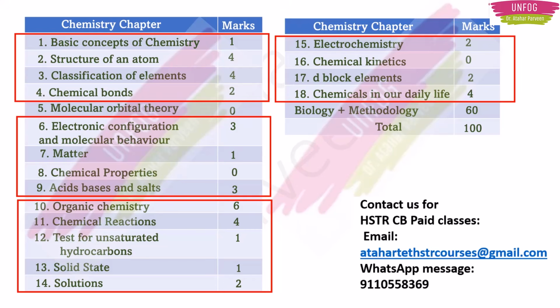Okay. So chemicals in our daily life is such an easy chapter that if you have cleared TET, you will have read it thoroughly in preparing for TET also. Plus, many general questions will be there. Okay. You can also expect a few questions in GK also from chemicals in our daily life. So that's why it is a never ending chapter, and you better be in touch with chemicals in our daily life right from the beginning. Okay. Don't put it in the 4th group. You can put it in the 1st group. Okay. So this is the plan or strategy to prepare for chemistry.